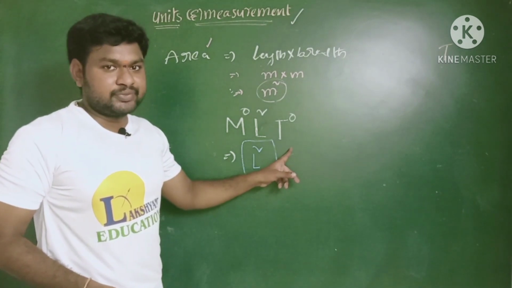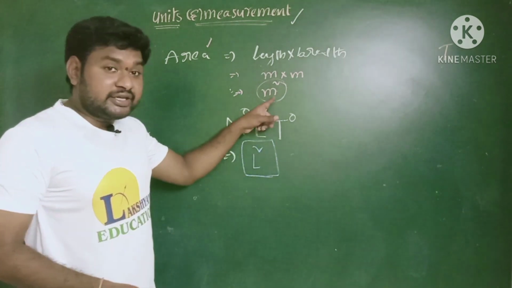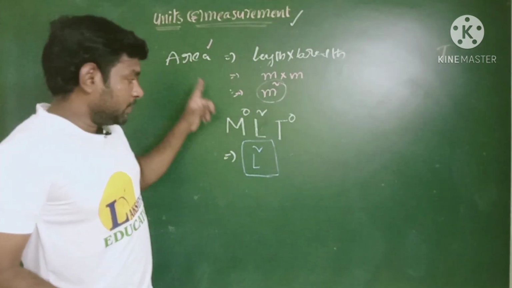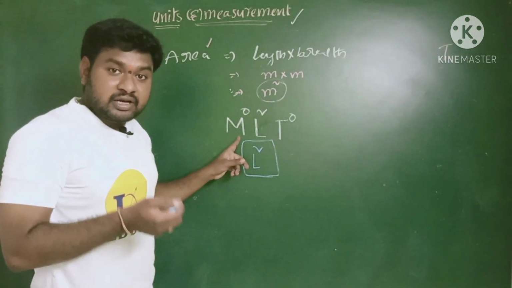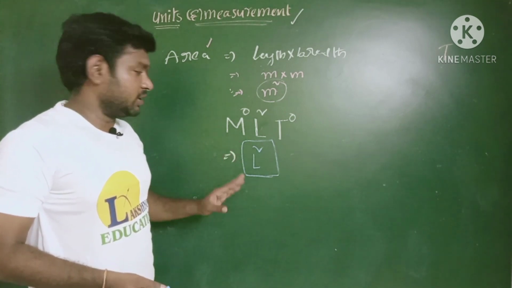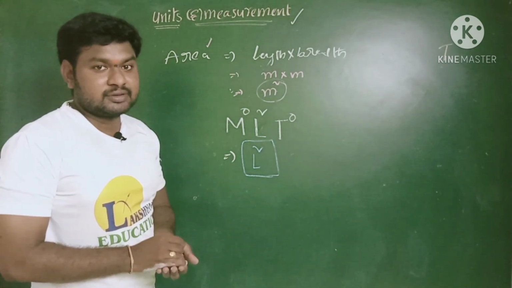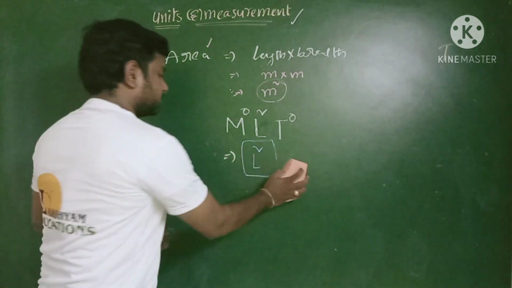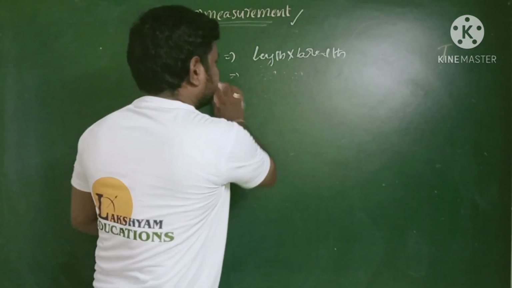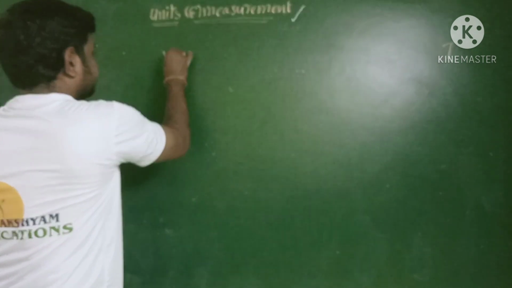Here L power 2 is the dimensional formula for the area. Is it clear? Now another example. In today's class I am ready to explain 10 examples. Look at here. And next one, volume.